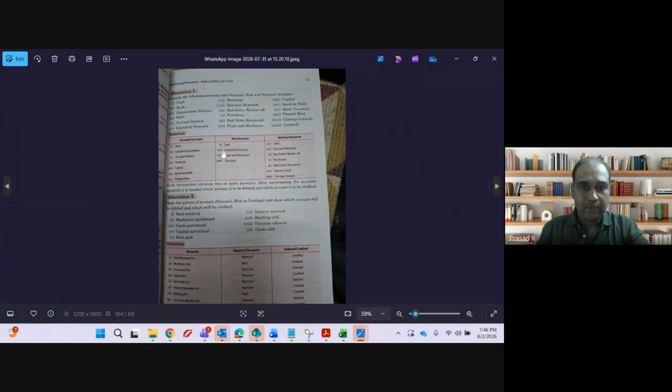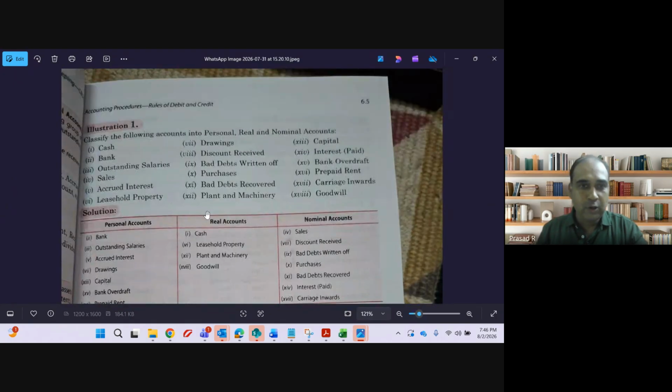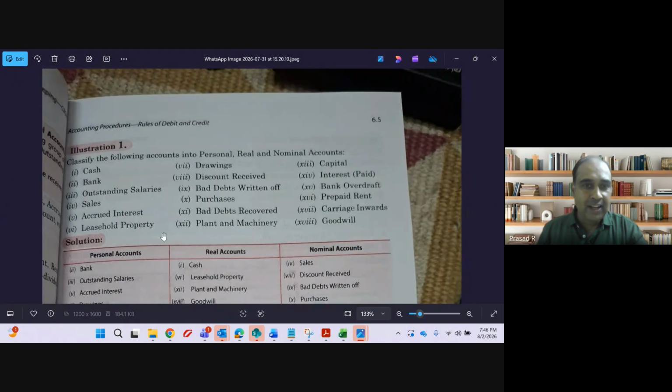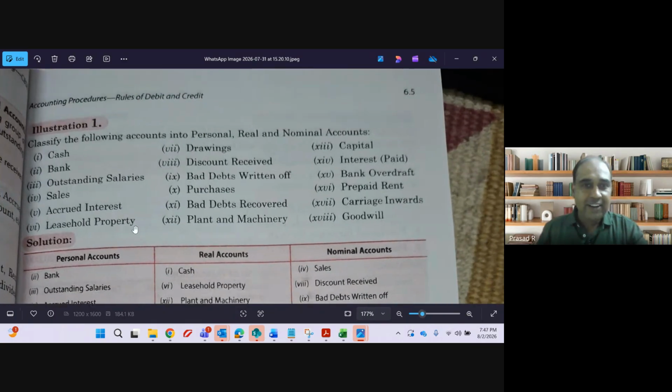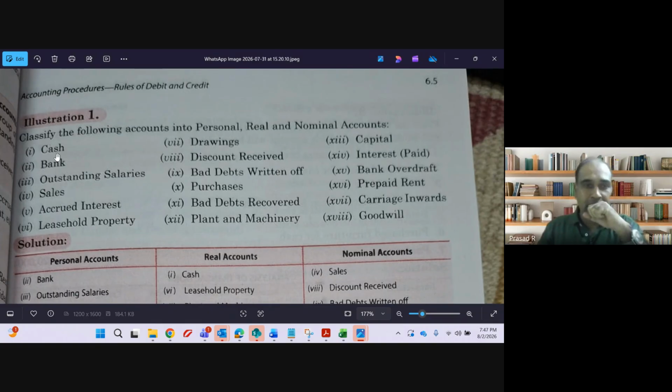Illustration 1. Classify the following accounts into personal, real, and nominal. Don't look at the answer, guys. Cash account will come under where? Real account, sir. Bank account. Personal account.